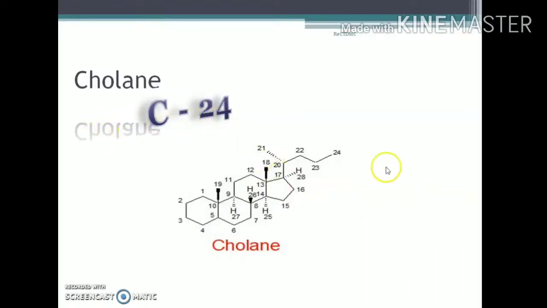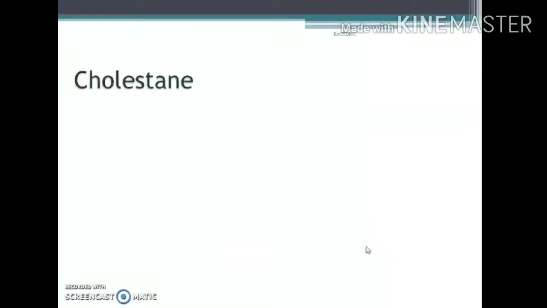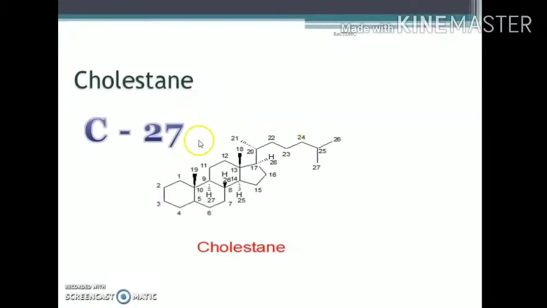Cholane contains 24 carbon atoms, C24, and that basic nucleus is named cholane. Cholesterol contains 27 carbon atoms in total, and that nucleus is given the name cholestane, as in cholesterol. Then there is the C28 steroidal nucleus, known by the name ergostane, as in ergosterol. Then the C29 steroidal nucleus, stigmastane, as in stigmasterol.